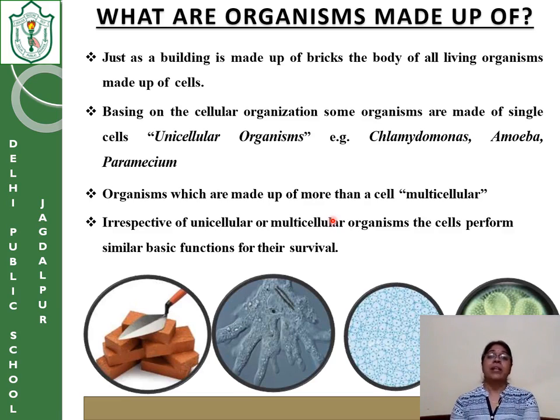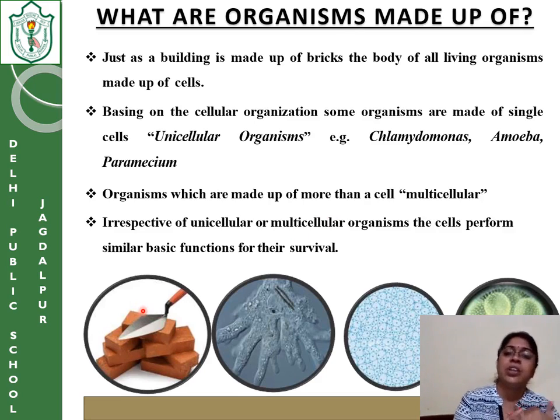But why do we have multicellular organisms with so many types of cells? Because when we talk about multicellular organisms, their structure is huge. The body is complex, so they have to perform different types of functions.